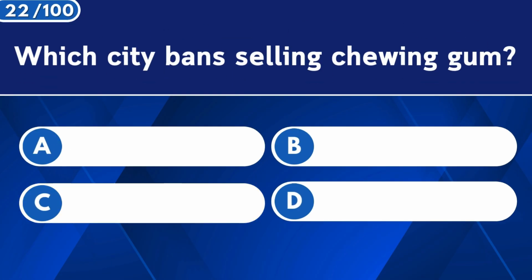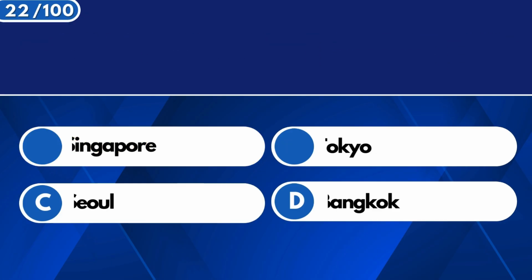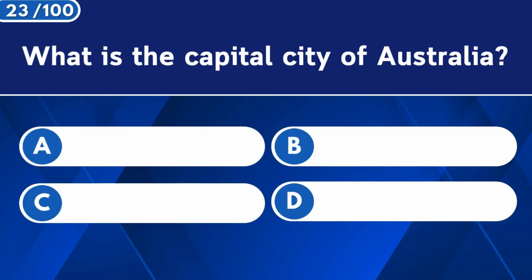Which city bans selling chewing gum? Singapore. What is the capital city of Australia?